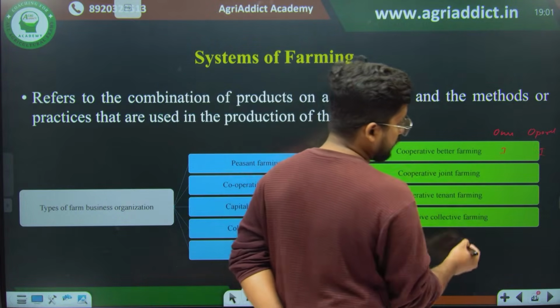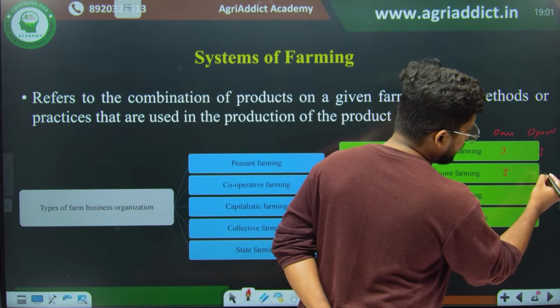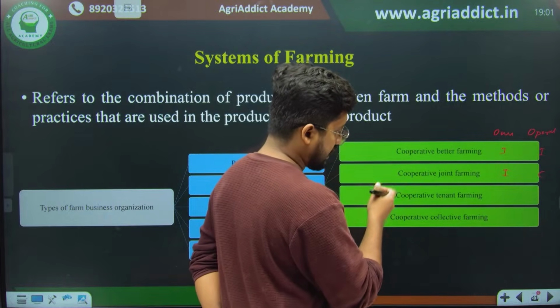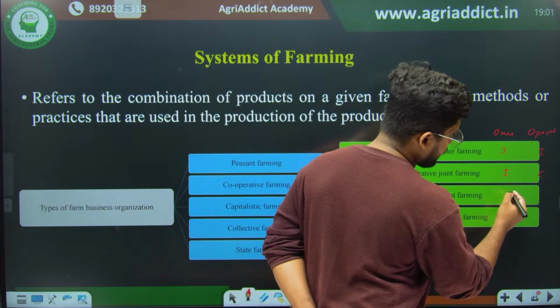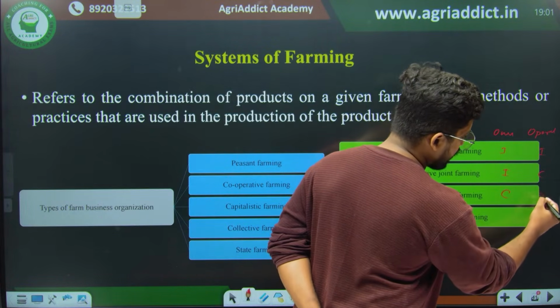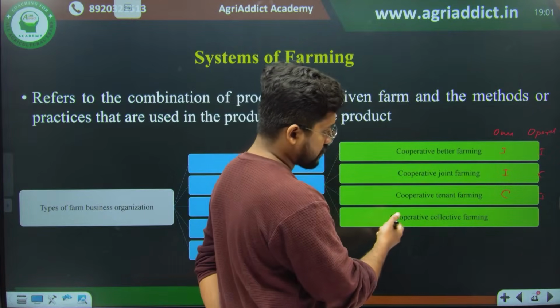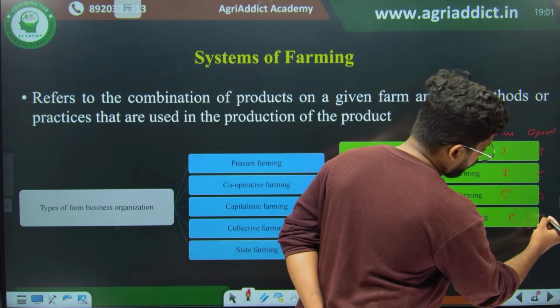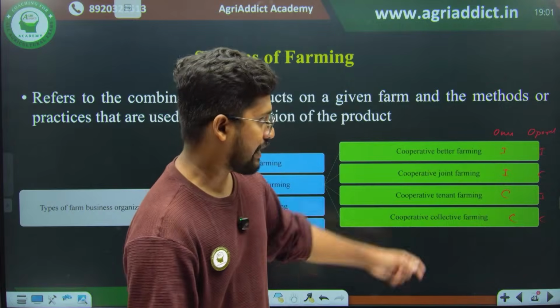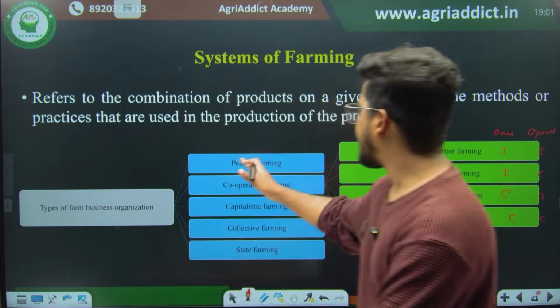When it comes to joint farming, it is individual ownership and collective operationship. In the case of cooperative tenant farming, it is collective ownership and individual operationship. And finally, in the case of cooperative collective farming, it is collective ownership and collective operationship. This is how it is classified. This is basically the subsistence farming.